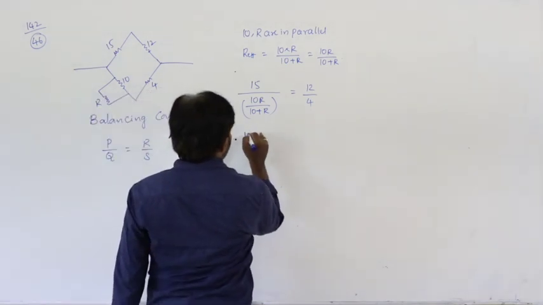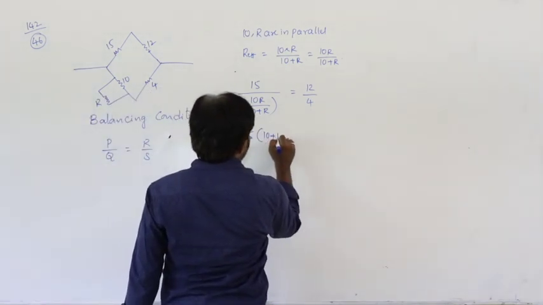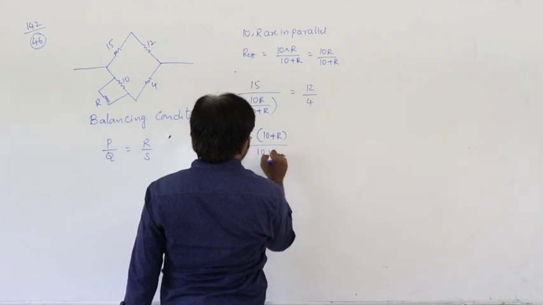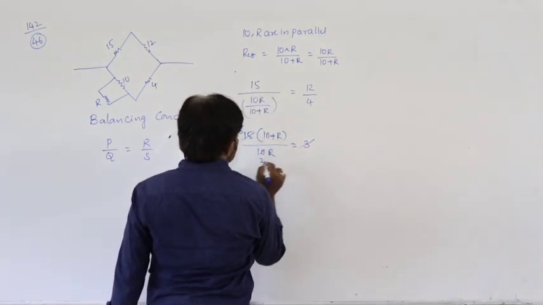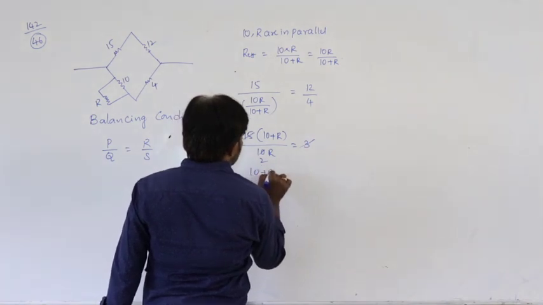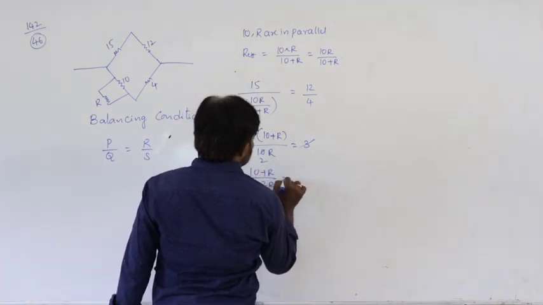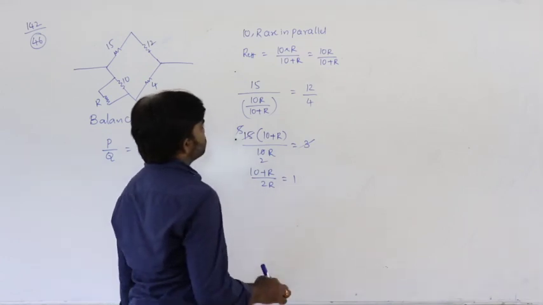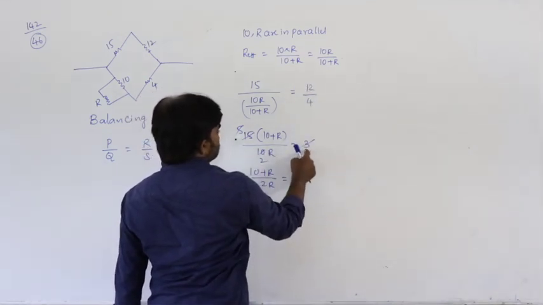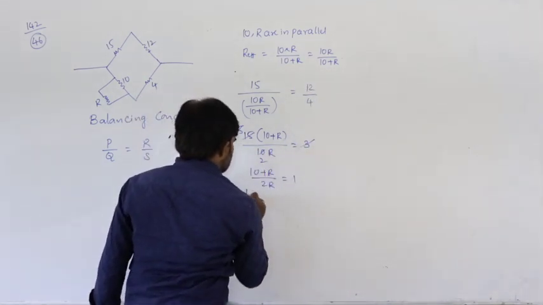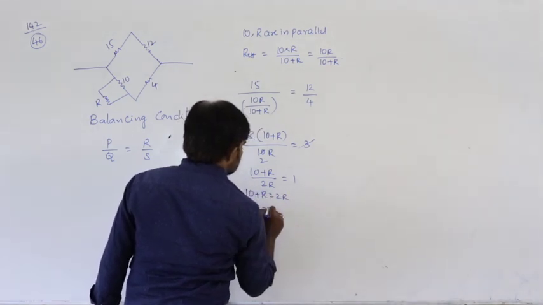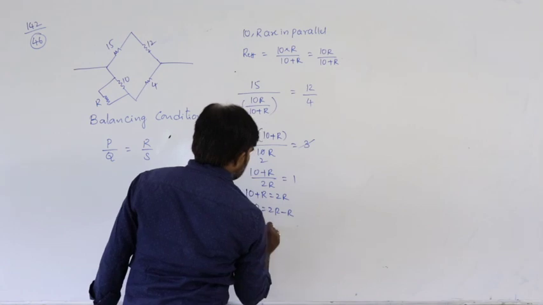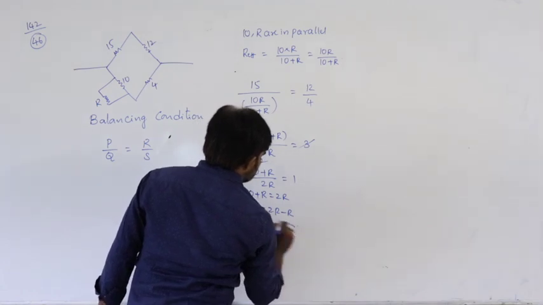So see here, 15 into 10 plus R divided by 10R is equal to 3. 3 fives are 15, so 10 plus R by 2R is equal to 1. So 10 plus R is equal to 2R. 10 is equal to 2R minus R. Therefore R is equal to 10.